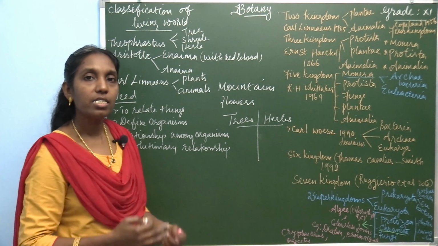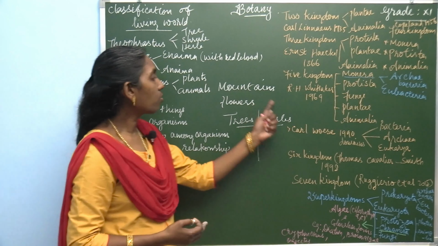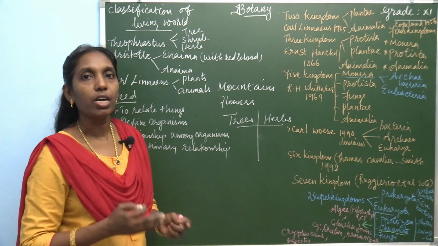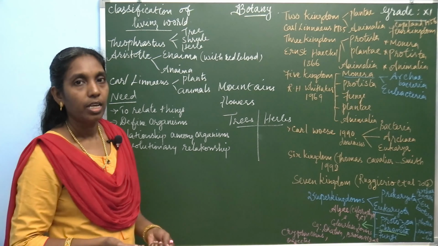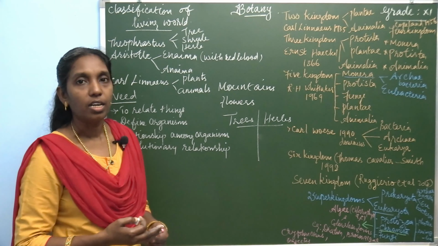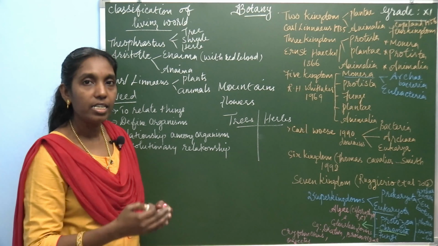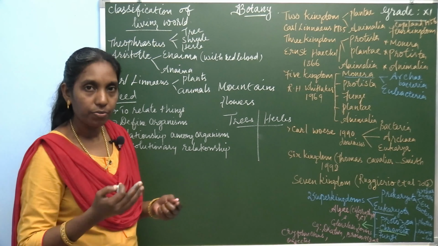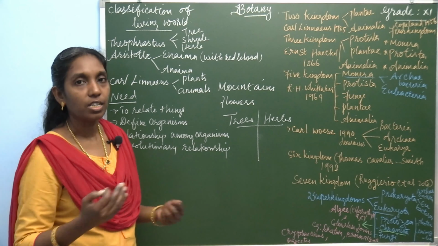So classification is very essential. This is one basic classification. We are categorizing the things in different classes. Classification is essential, and it is done based on the understanding and comparing of things based on certain characteristic features.